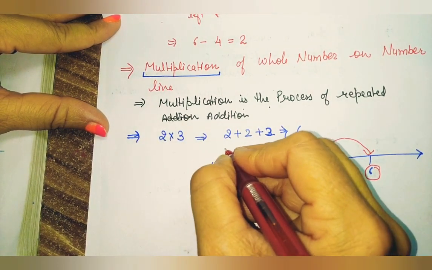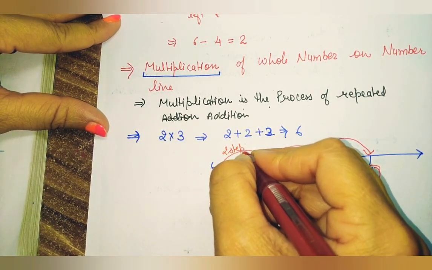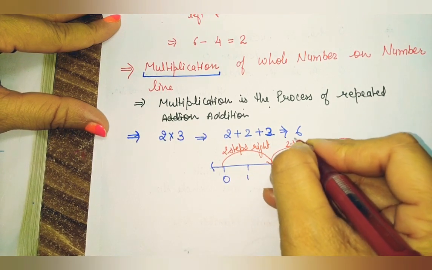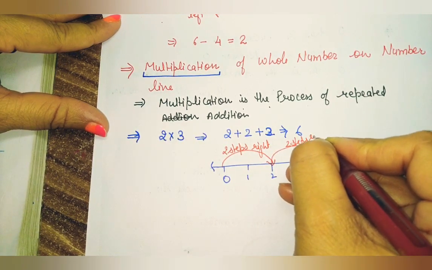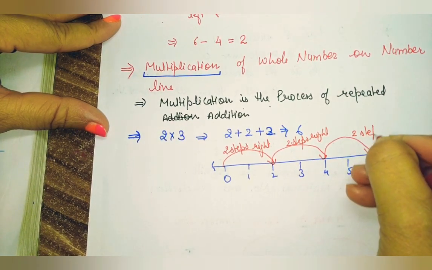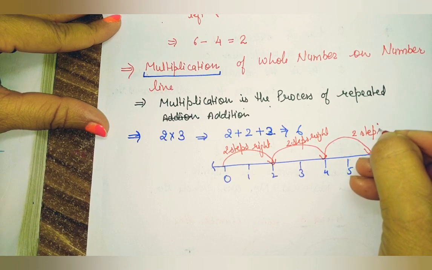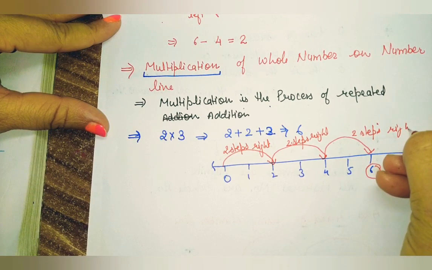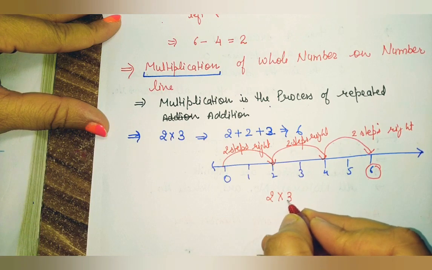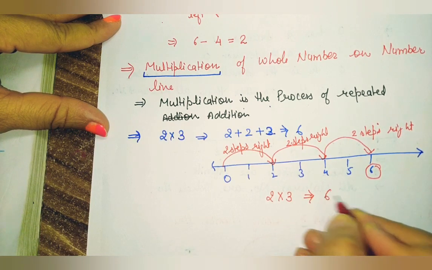So what did I take? 2 steps right, because when we add we move towards the right. Now I reach number 6. So here I can say 2 multiplied by 3 is 6.